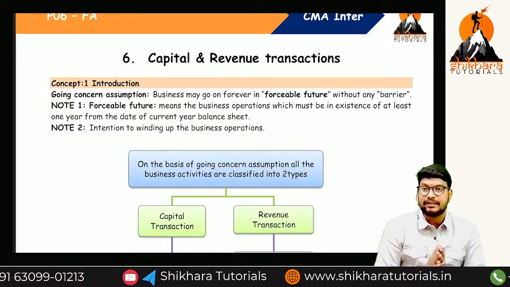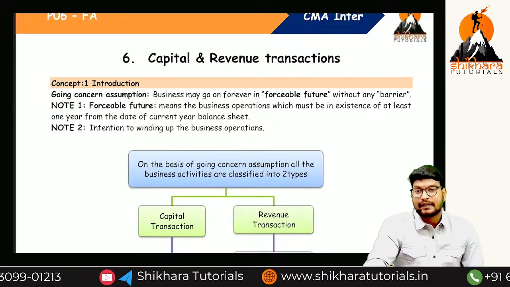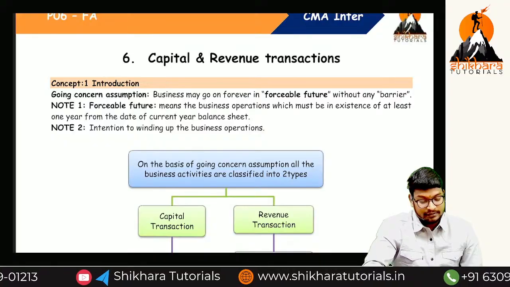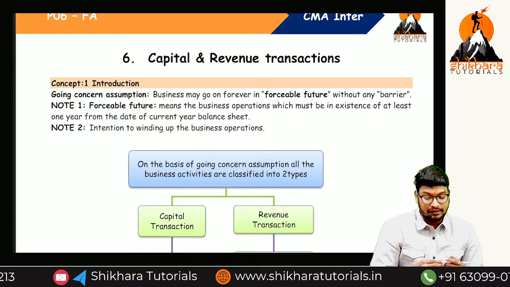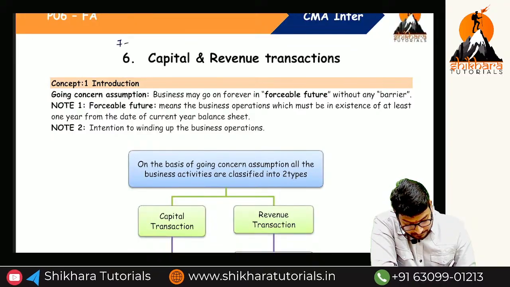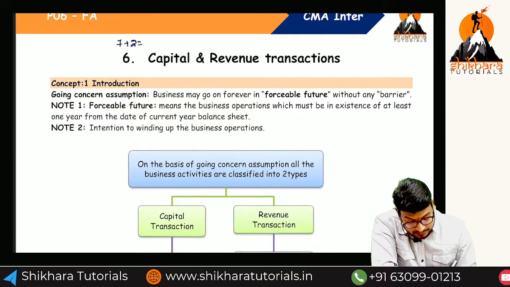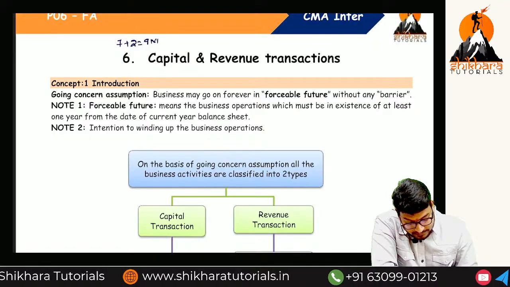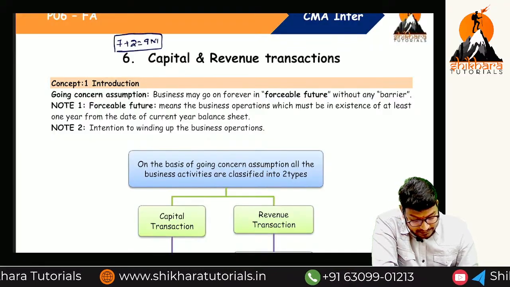So we are going to see one of the important chapters, capital and revenue transactions. The weightage of this concept is 7 plus 2 marks, a total of 9 marks. Very important and easy to understand.